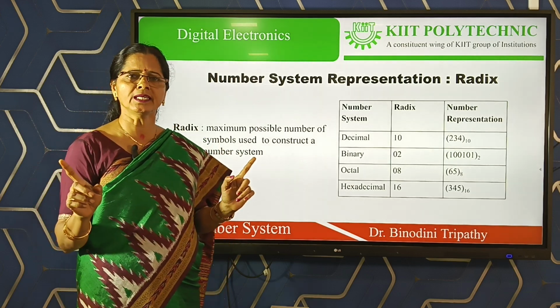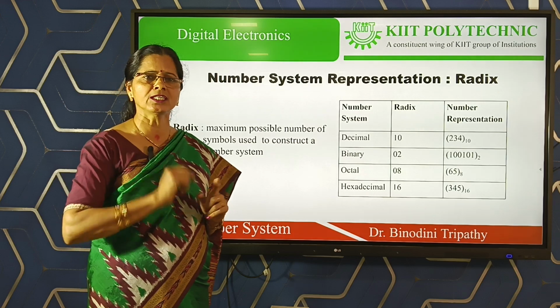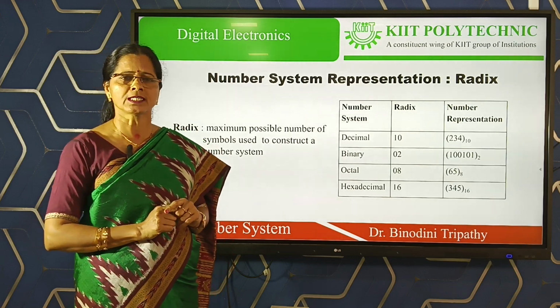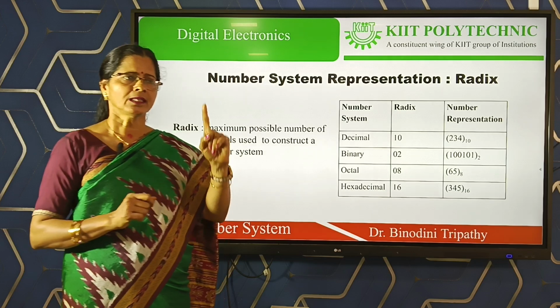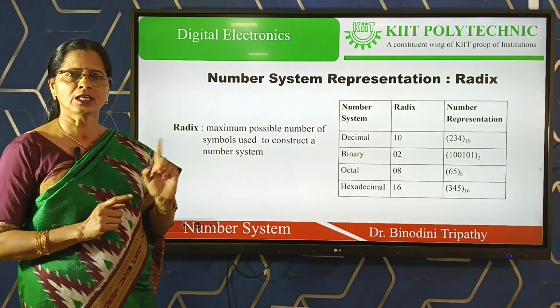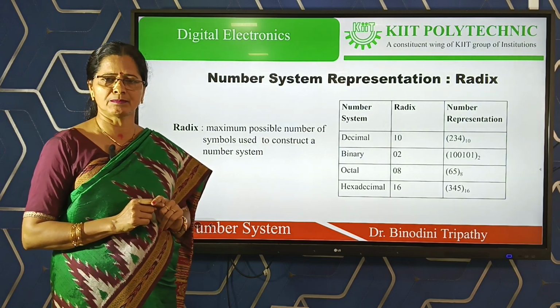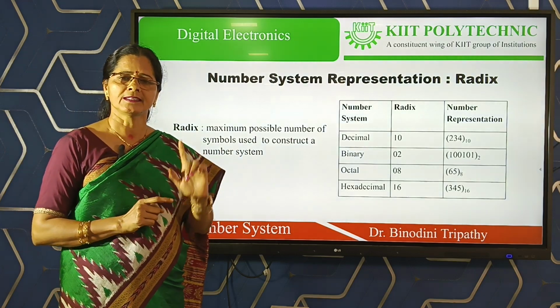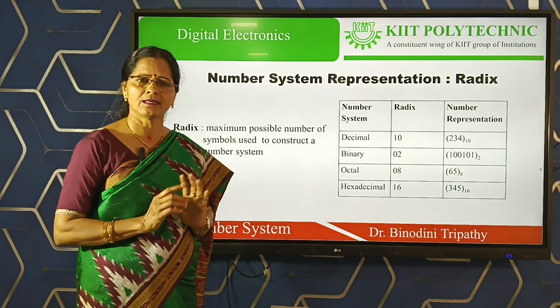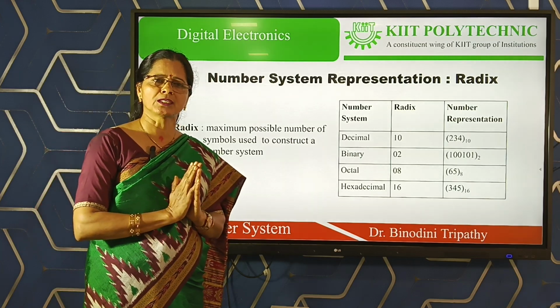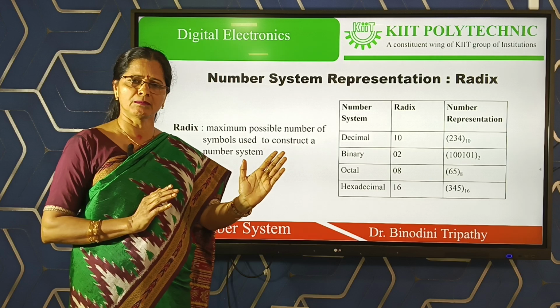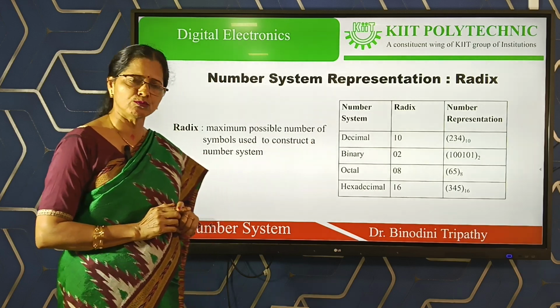You never get an 8 in any digit of an octal number. For example, 38 is not an octal number, because 8 is an invalid digit in octal number system, but 37 can be an octal number, because in octal number system a total of 8 symbols are used.